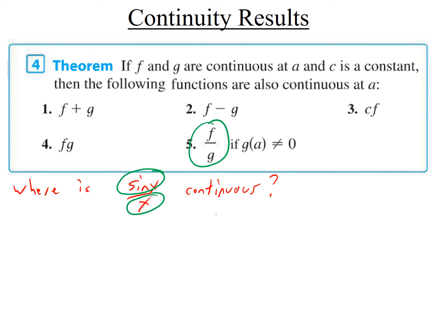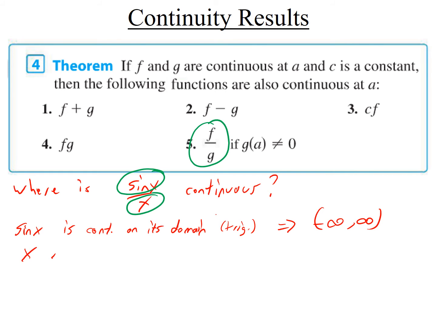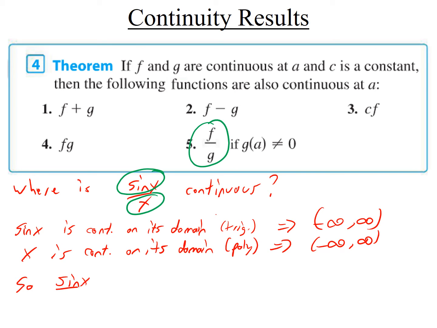Okay, so we're just going to look at the individual pieces. Sine is continuous on its domain because it's a trig function. So it's continuous on negative infinity to infinity, because the domain of sine is negative infinity to infinity. Then you look at x. x is a polynomial, and polynomials are continuous on their domain, which is negative infinity to infinity. So if you divide them, this is continuous on the same interval,